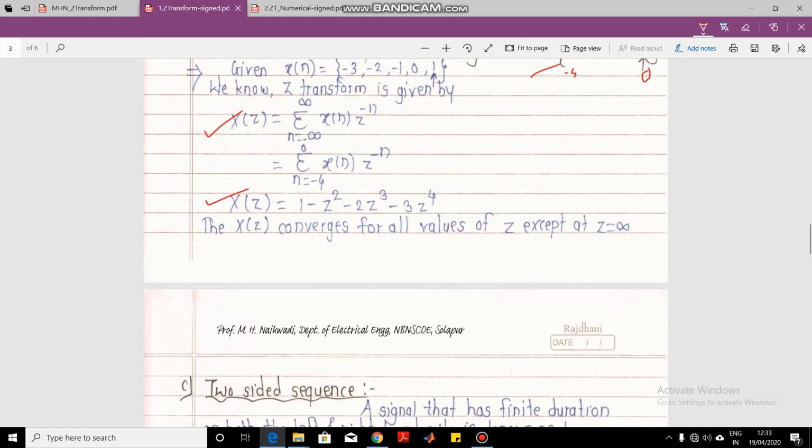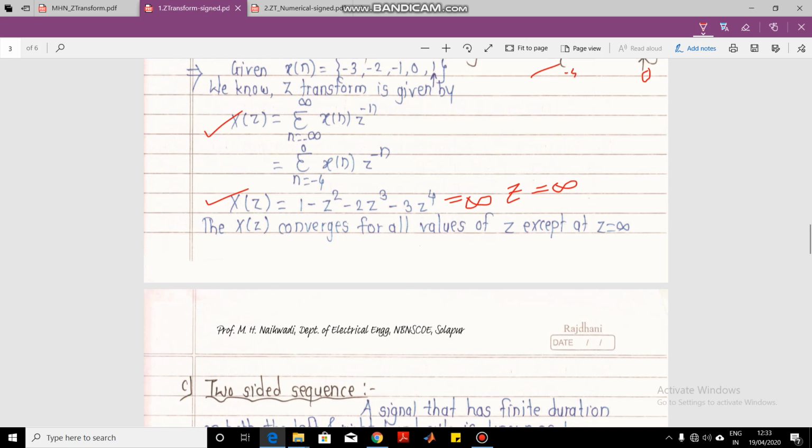But in this equation, is this X of Z finite for all the values? No. If you put Z equal to infinity in this equation, it will be infinity square, which is again infinity. So the total answer of X of Z will become infinity, and we cannot have an infinite answer.